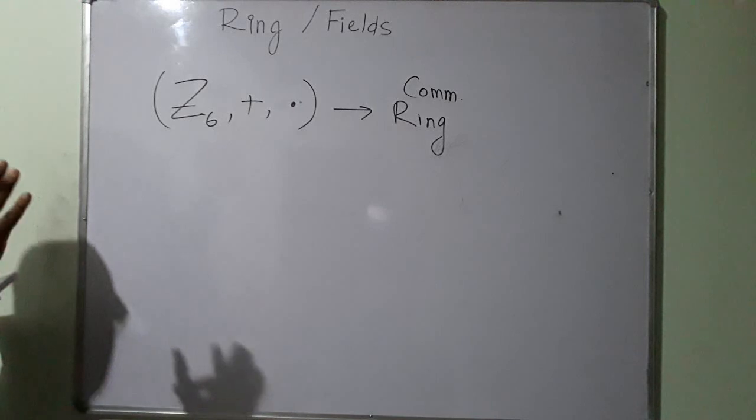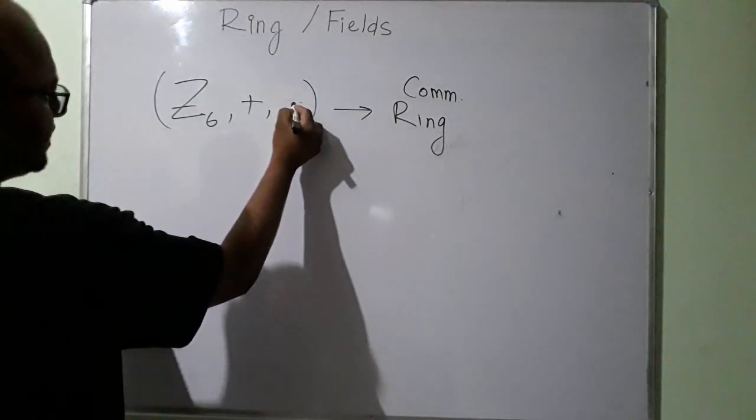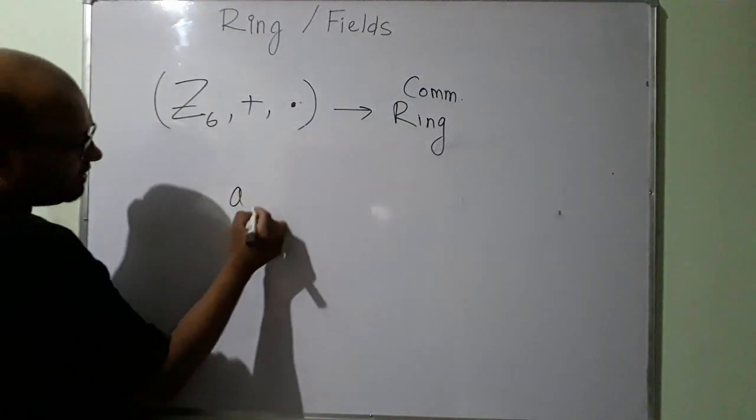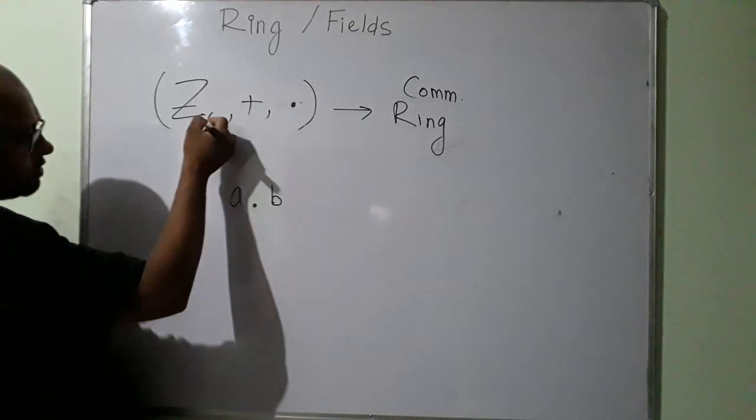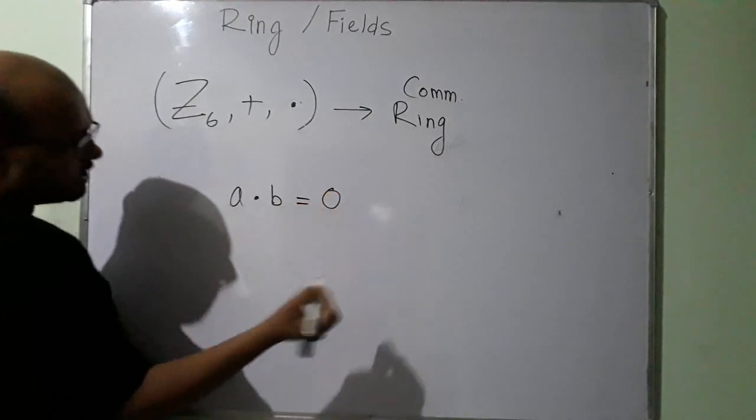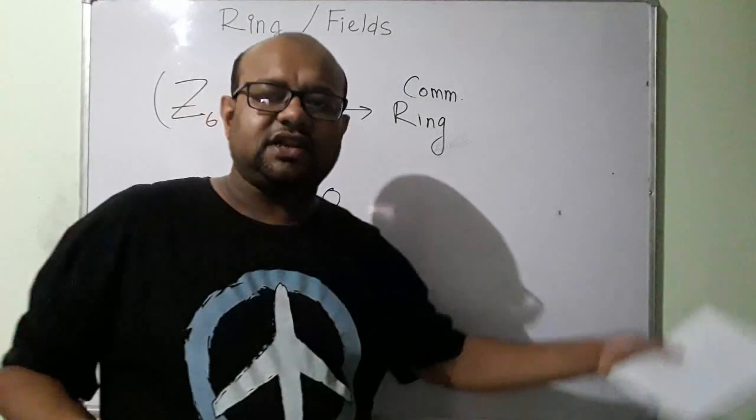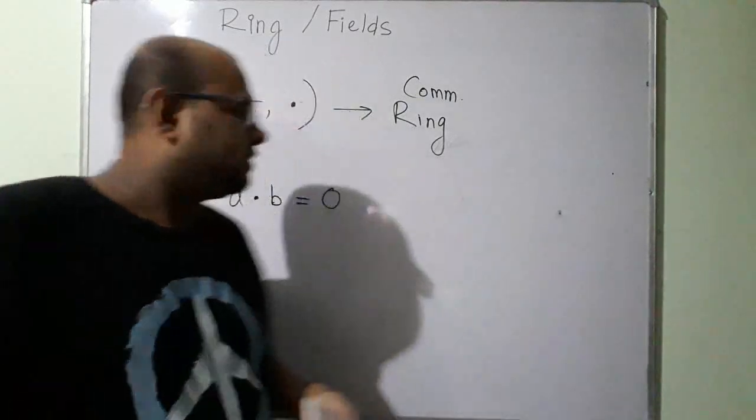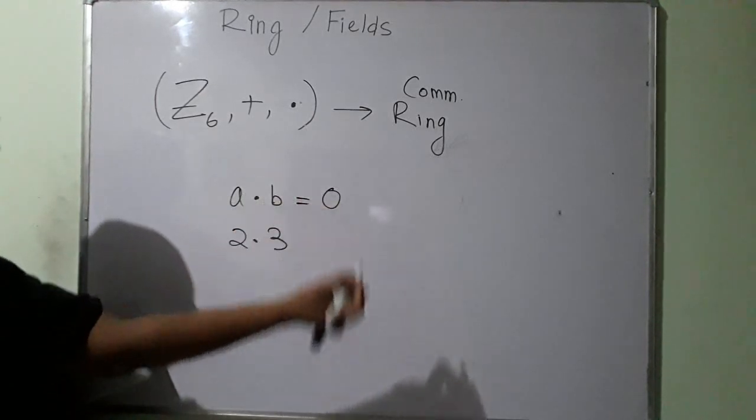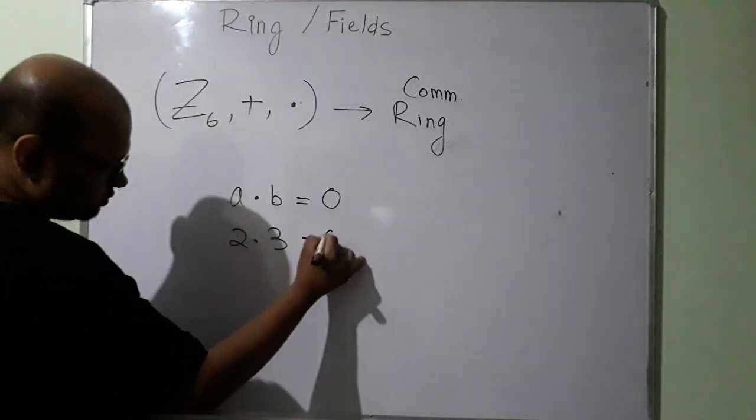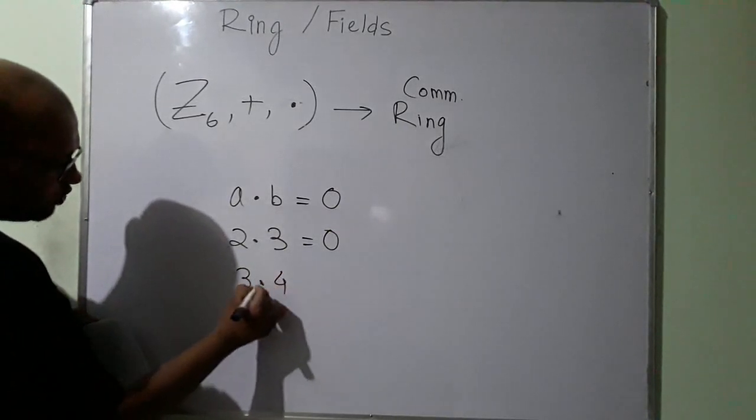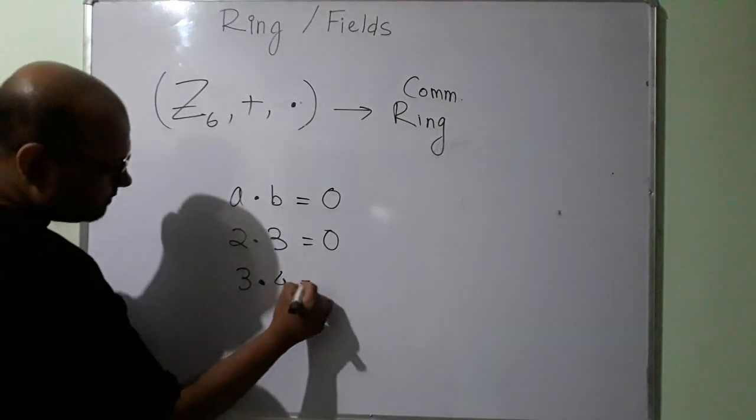Okay, now what are the zero divisors over here? We were talking about zero divisors. Zero divisors means what? a times b, where a and b are both from this set, the multiplication of these 2 should give me the zero element. What is the zero element in our set? Zero element is 0 itself. So I know 2 times 3 in modulo 6 is equal to 6, which is equal to 0. Again 3 times 4 is equal to 12, which is equal to 0.